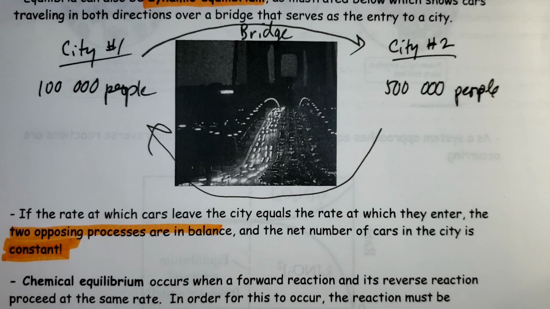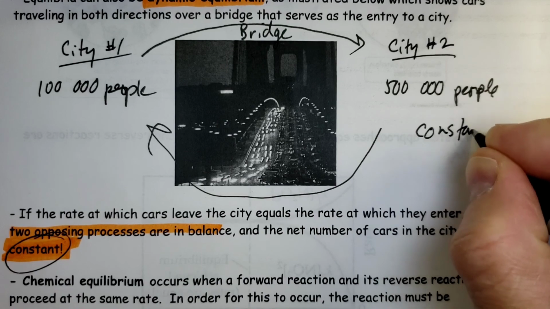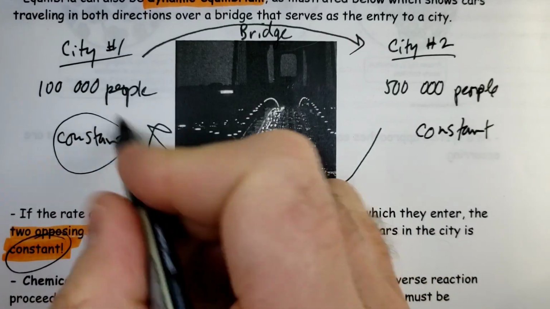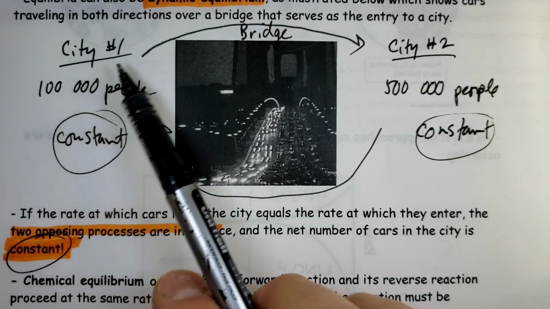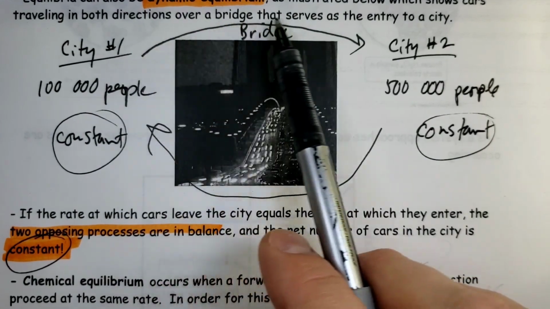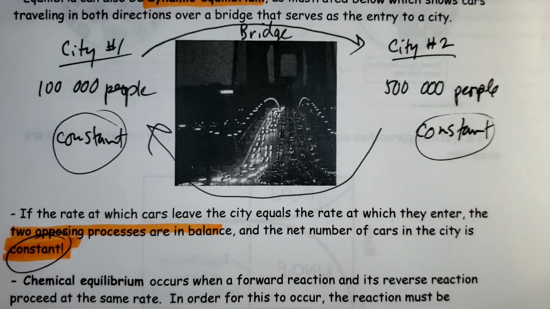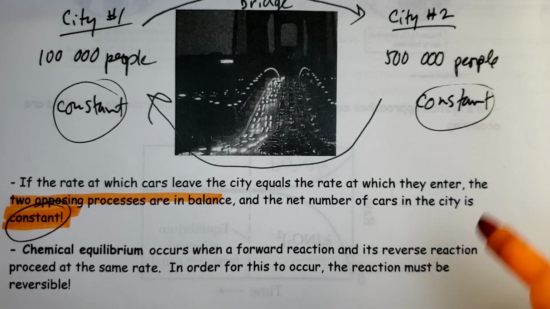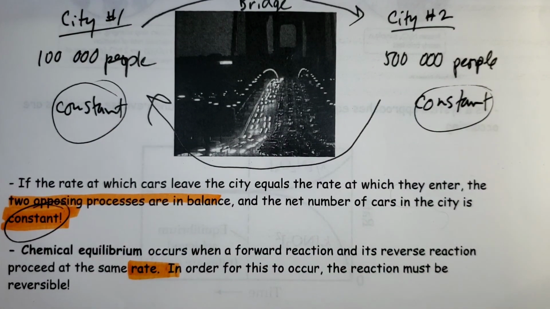That's a key word to note. I'm going to circle it, and I'm going to say here, constant and constant. So for example, city number 1 will stay constant at 100,000 people, because for every 10 or 100 that go in this direction, 10 or 100 go in this direction. So we maintain constant. So chemical equilibrium occurs when the forward and reverse reaction proceed at the same rate. That's another key word to point out.